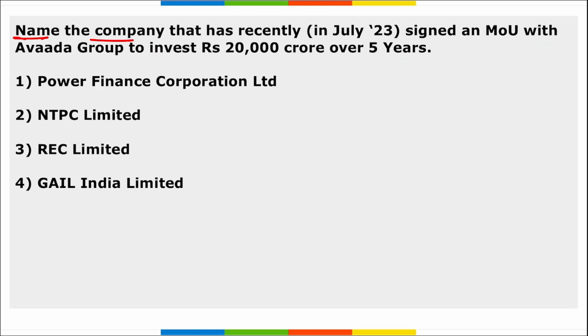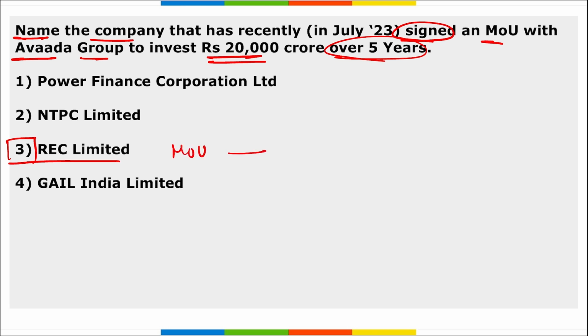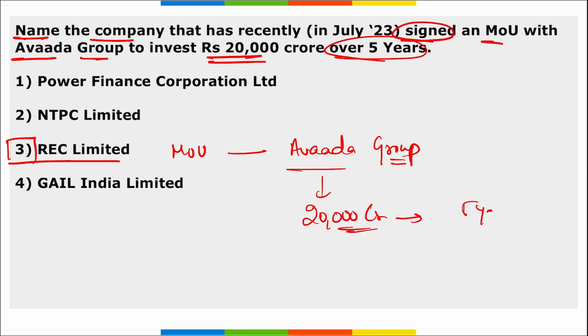Next is, name the company that recently signed an MOU with Adani Group to invest 20,000 crore over the next 5 years. So which is it? It is your REC Limited, right? They signed an MOU with Adani Group, correct? And this MOU was signed with REC Limited, that is Rural Electrification Corporation Limited. Under this, Adani will be investing 20,000 crore rupees, correct, over the next 5 years.